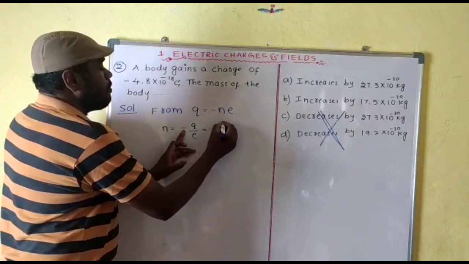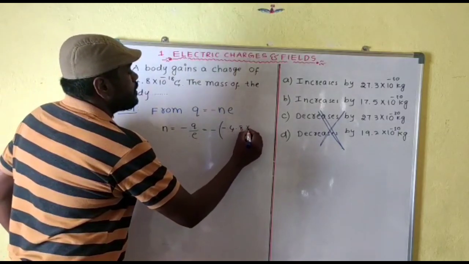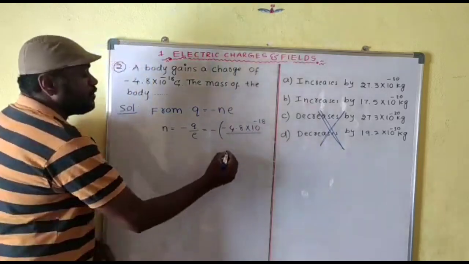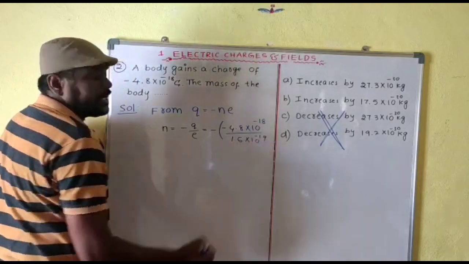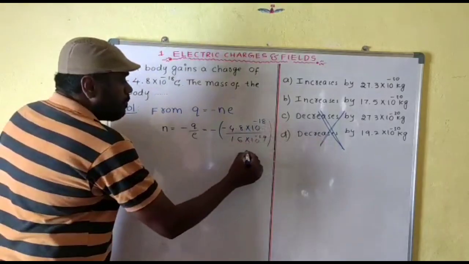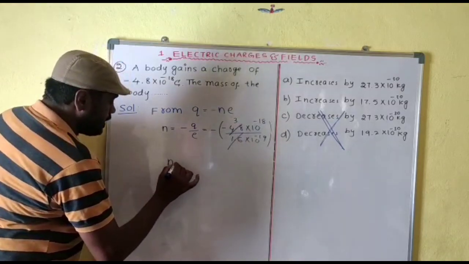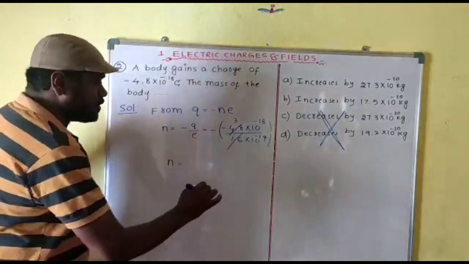Minus Q is equal to minus 4.8 into 10 power minus 18, divided by the E value, which we know is 1.6 into 10 power minus 19. Here 4.8 by 1.6 is 3. Therefore, N is equal to, minus into minus becomes positive.